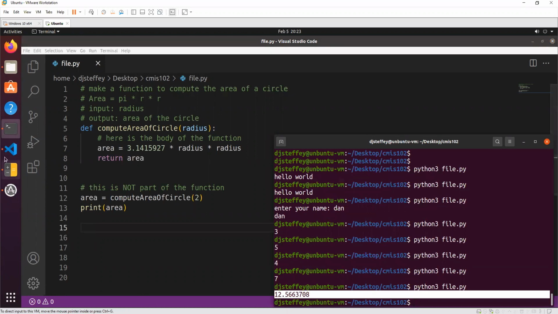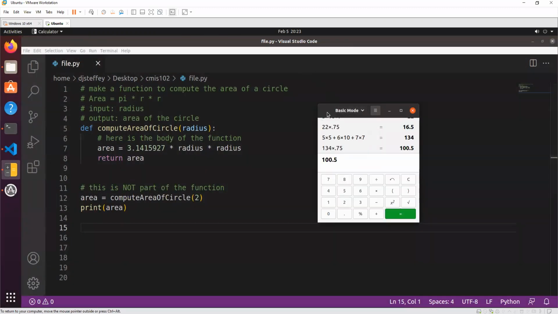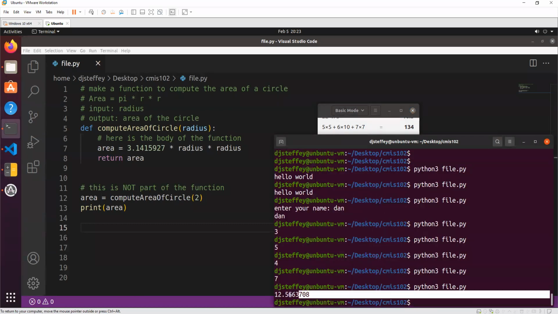And is that right? We can take a calculator. That's where our test procedures come in handy. So we take 3.1415927 times the radius, which is 2, times the radius, which is 2. The answer is 12.56 and some change. That's what our program gave to us, so our function is working properly.